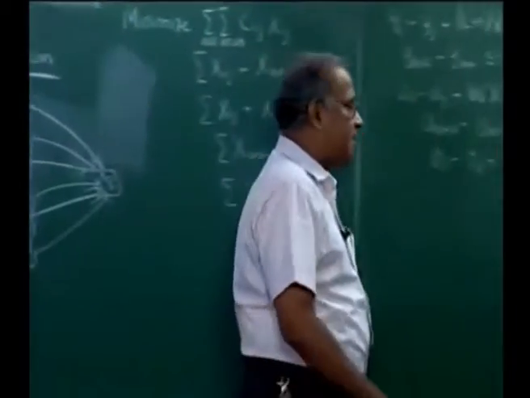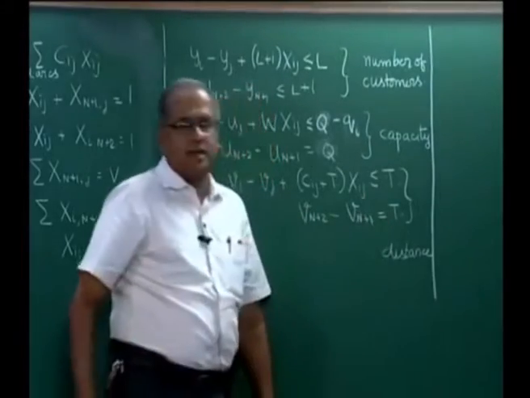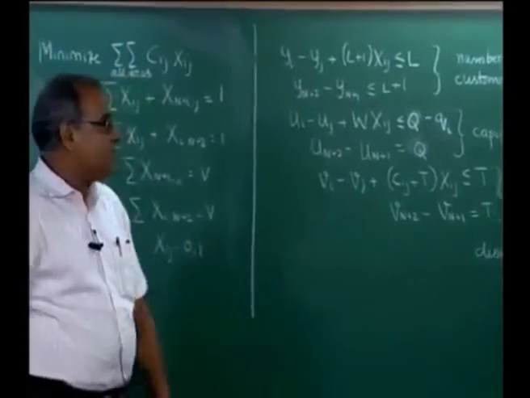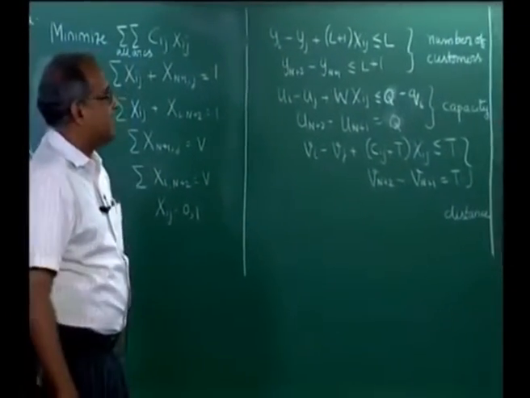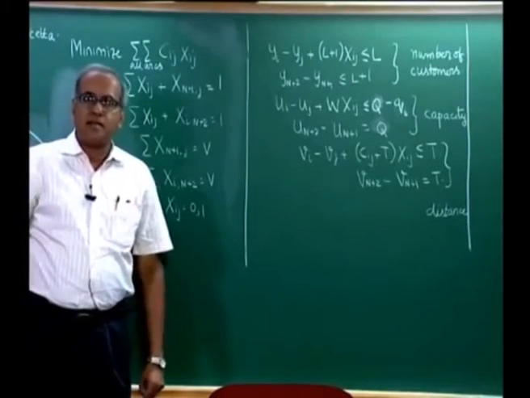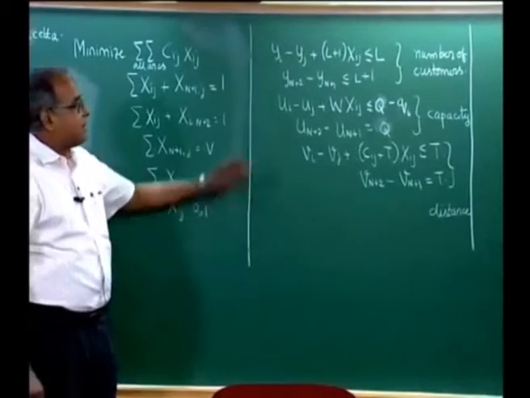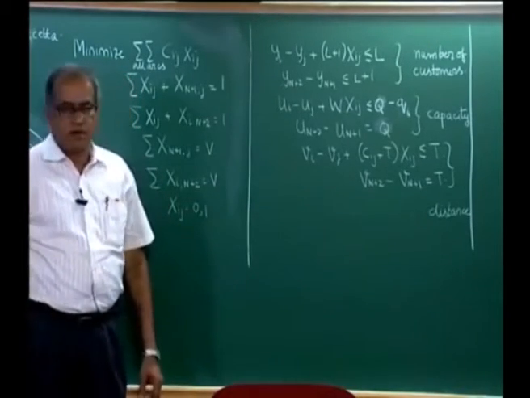So, we would like to say that each vehicle does not travel more than a capital T, which is the distance. So, we could have all three types of constraints, which would be the number of customer constraint, capacity constraint and distance constraint, or we could have a subset of these depending on our actual requirement.